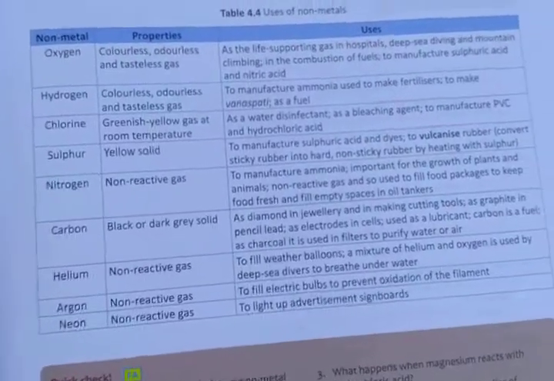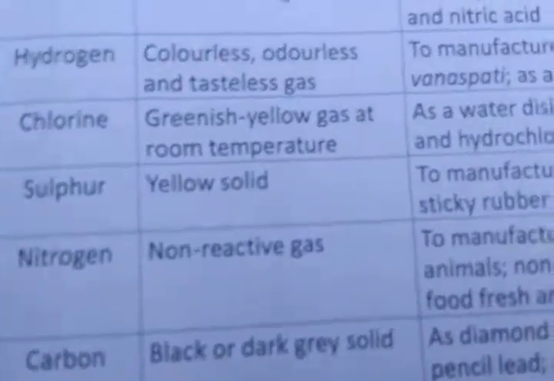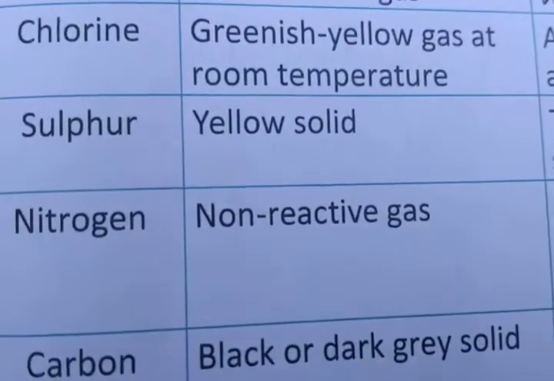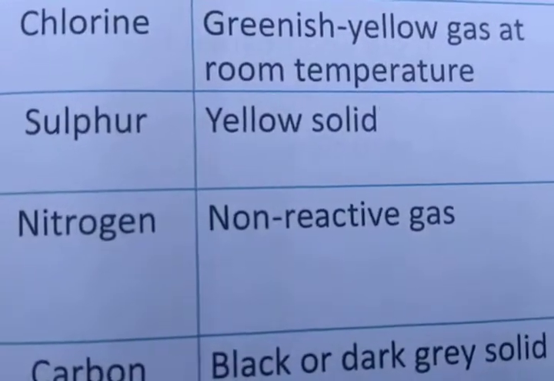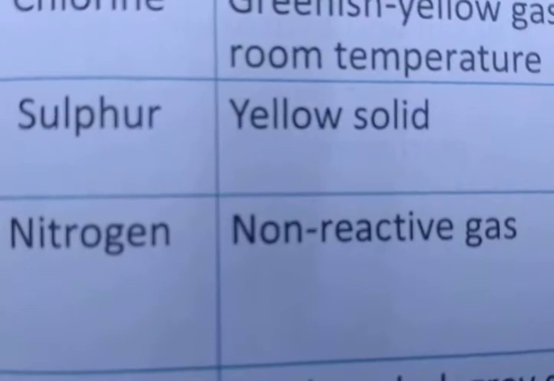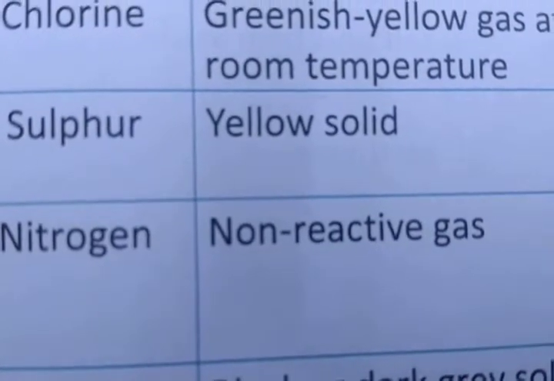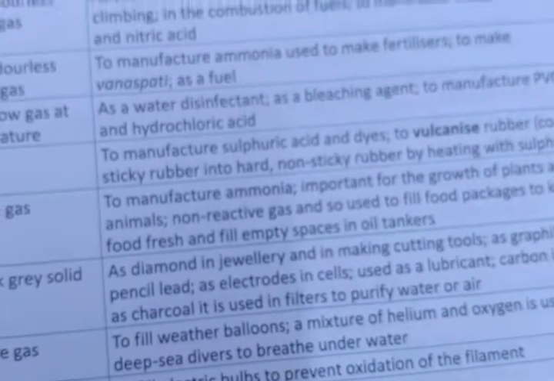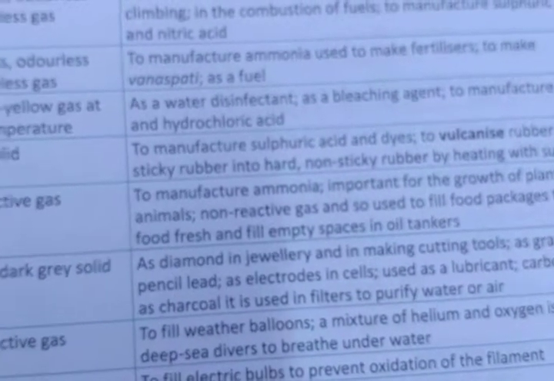Now if we are talking about nitrogen, have you heard the word nitrogen? It is the gas with the maximum percentage in the atmosphere, 78%. Nitrogen is a non-reactive gas; generally it does not react with other things. Now can you tell me what the uses of nitrogen are? It is used to manufacture ammonia, which is important for the growth of plants and animals. Being non-reactive, it is used to fill food packages to keep food fresh and to fill empty spaces in oil tankers.